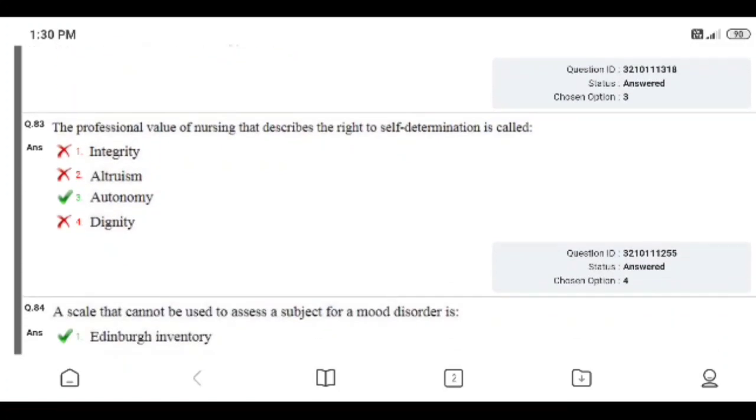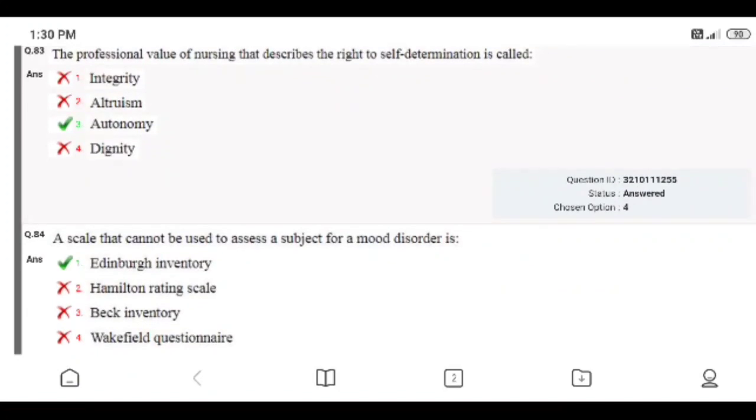Question number 83. The professional value of nursing that describes the right to self-determination is called: integrity, altruism, autonomy, dignity. Right answer is autonomy. I gave the wrong answer; I chose option 4. The professional value of nursing that describes the right to self-determination is autonomy.